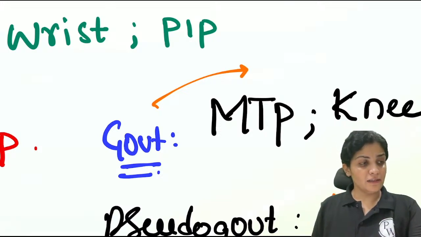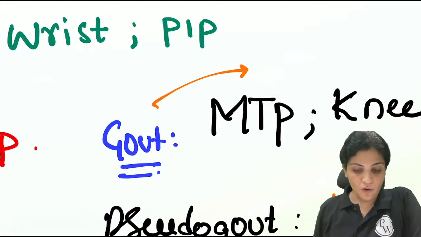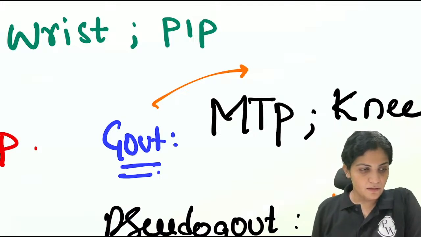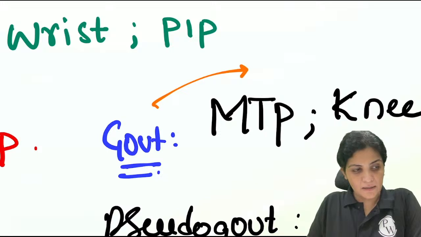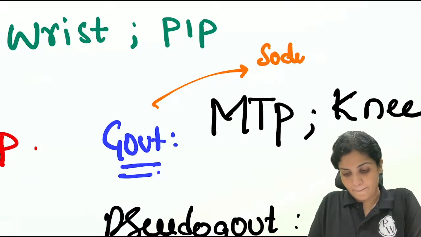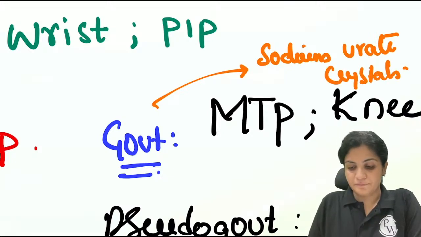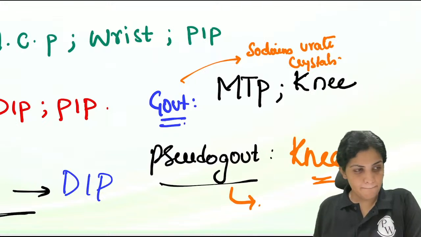Shri, Nitin, Bharat, where are you all? Gout, what are the crystals which are involved? Which crystals get deposited? Uric acid. You have to say it is sodium urate crystals. In pseudo gout, it is yeah, there are negative monosodium urate. Very good.